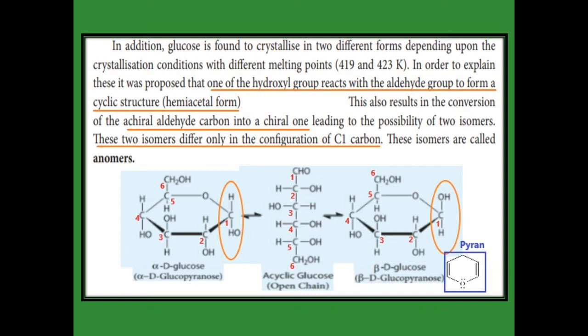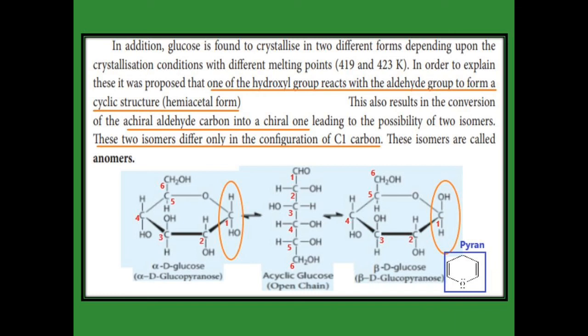Chiral carbon means the carbon has four different groups around it. In the left hand side, on the first carbon, the hydrogen is present at the top and the OH group is present at the bottom. In the right hand side we have the same cyclic structure. What is the difference between these two structures? In the right hand side the OH group is present at the top and hydrogen is present at the bottom. So we get the two anomers. Two anomers means they have the same molecular formula but different structural formula.